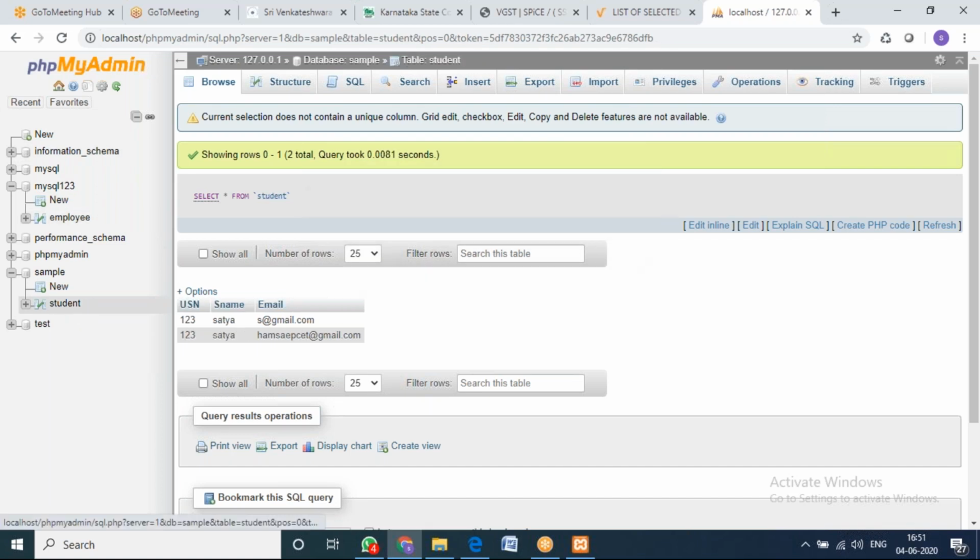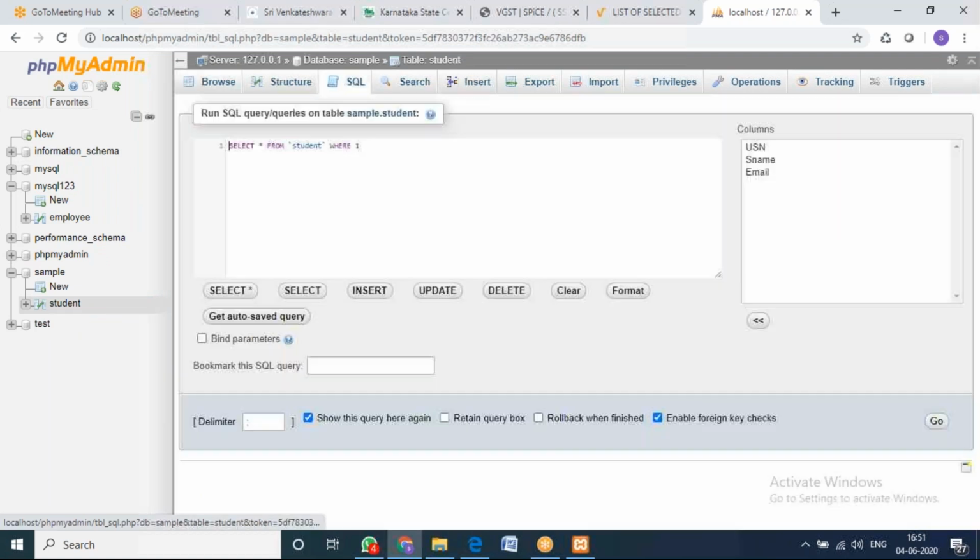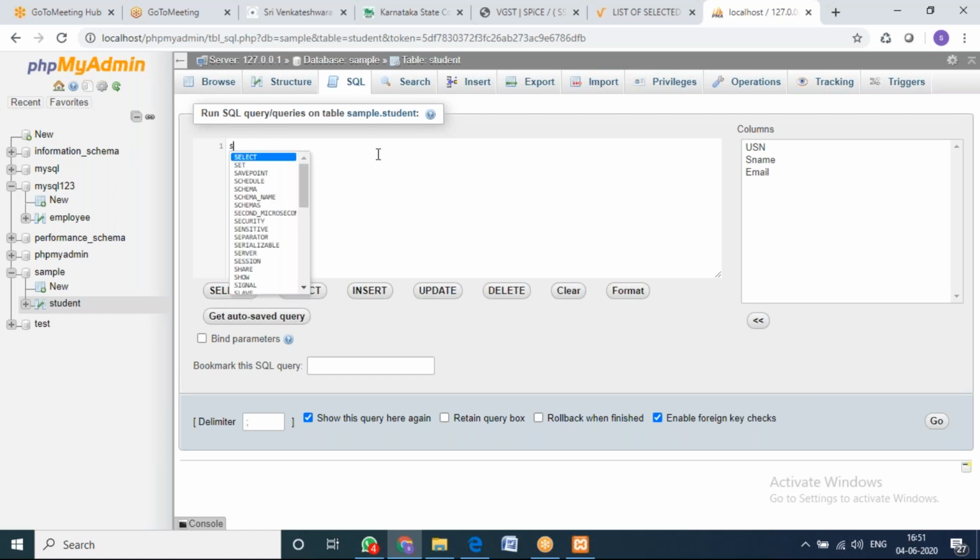Now we'll go for the next command called selection. There are so many select commands, and you can use the select command in different ways. First I'll show you the default select command. Select star from student.